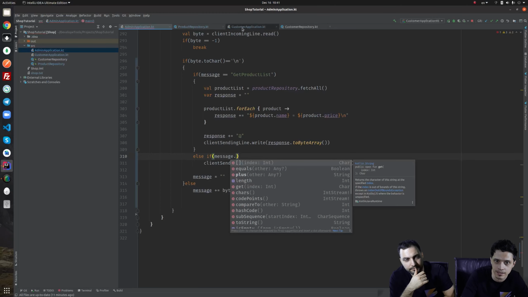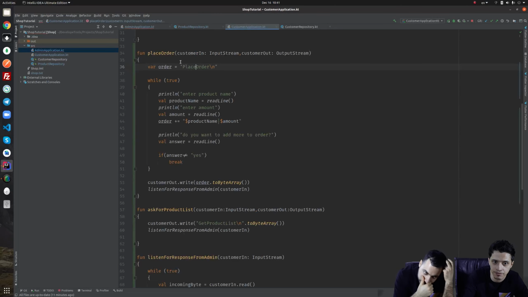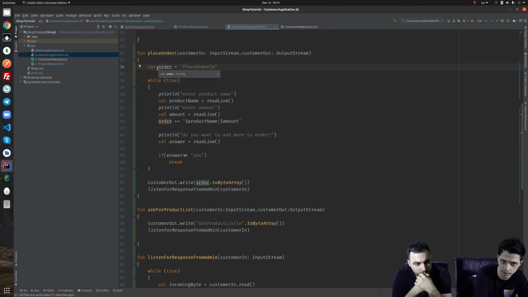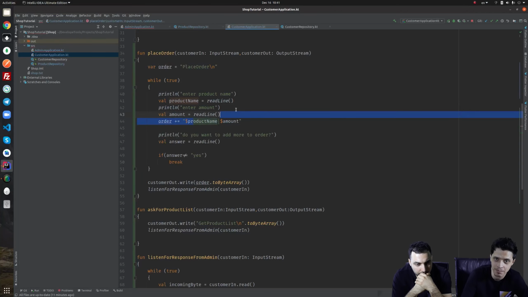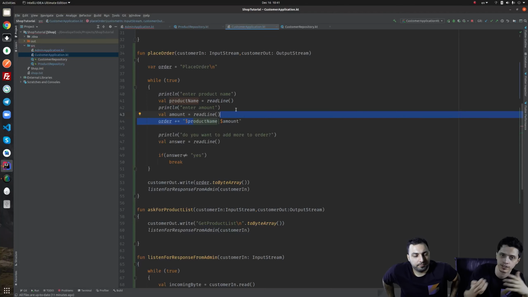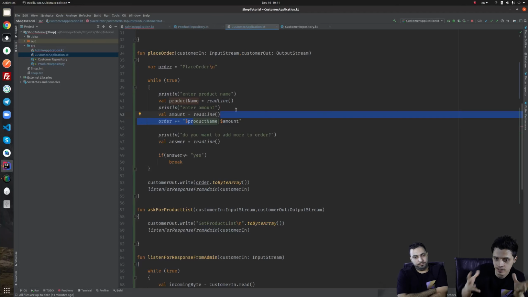The rest of what? You can see that this order is the message that we are sending to the other side. The first part of this message is place order \n. The rest, which we are appending to this order, is the product name and amounts. So this whole message, the first line is the command that we are telling to the other side. The rest is the data of this command. I'm placing order. What is the order?